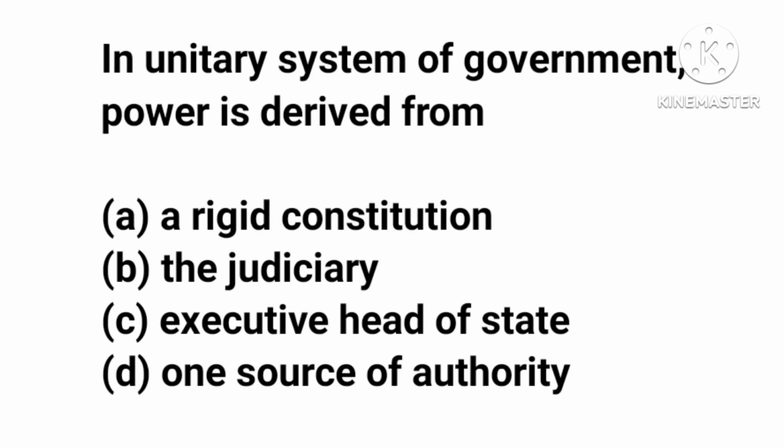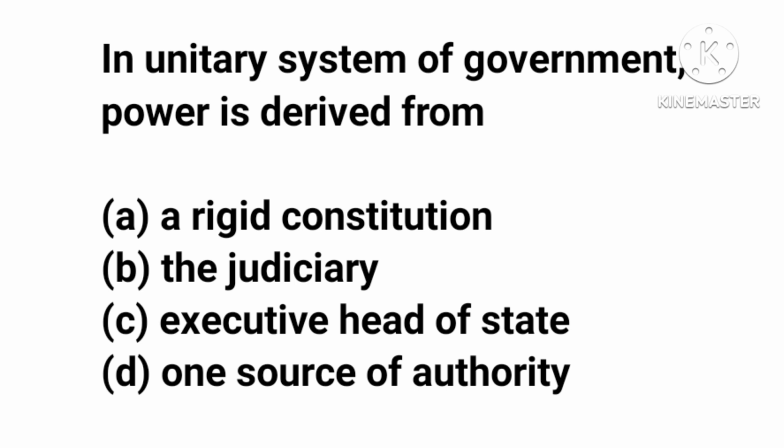Question 2. In unitary system of government, power is derived from, we have option A, rigid constitution; B, the judiciary; C, the executive head of state; and D, one source of authority. Now, what is unitary government?